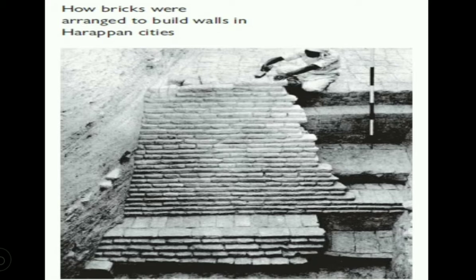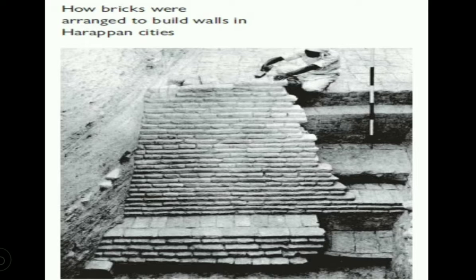The bricks were made by baking, and these baked bricks were used in each part of the buildings. The bricks were so well made that they have lasted thousands of years. The bricks were laid in an interlocking pattern, and that made the walls very strong.